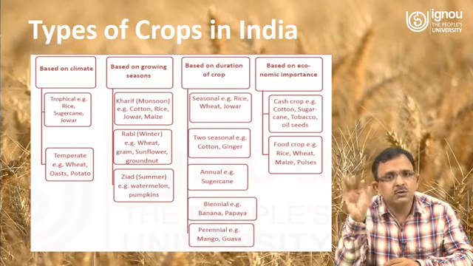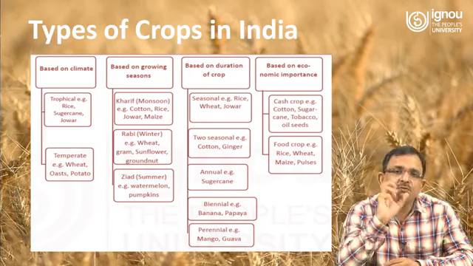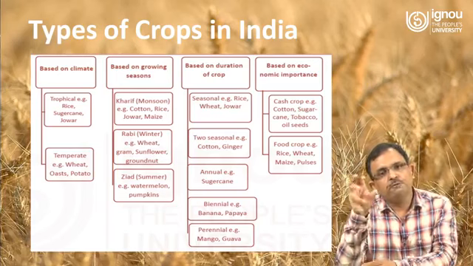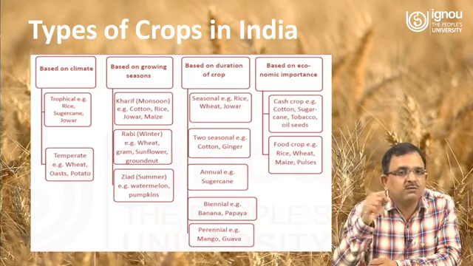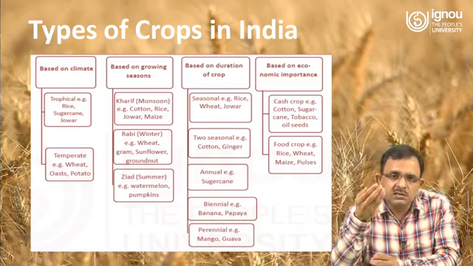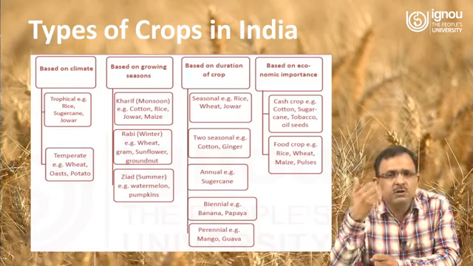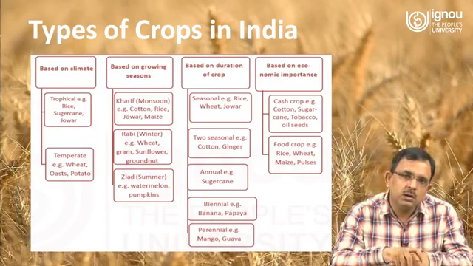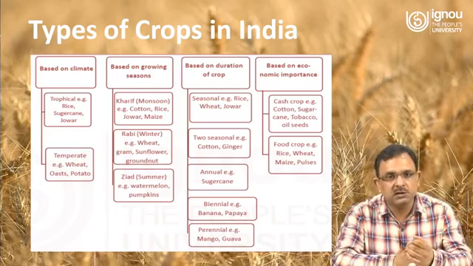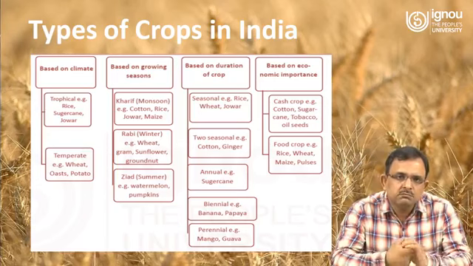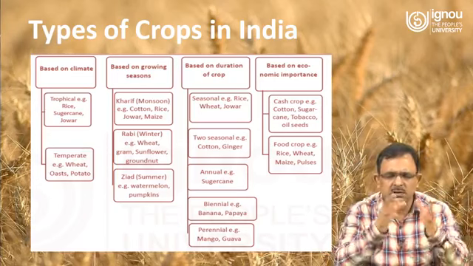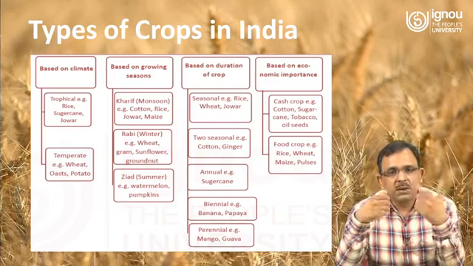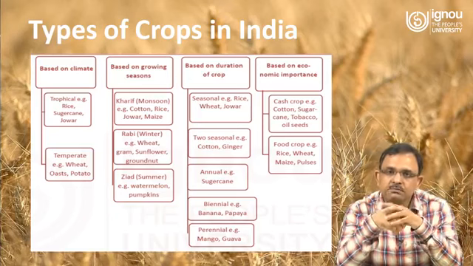When the field is vacant for one or two months between Rabi and Kharif, a few farmers use these Zaid crops like watermelon and pumpkin, because these are seasonal crops. They take only one to two months to grow, and do not require engaging the whole field for five to six months. Generally Kharif or Rabi require four to six months, depending upon the temperature and the paddy which you are growing.